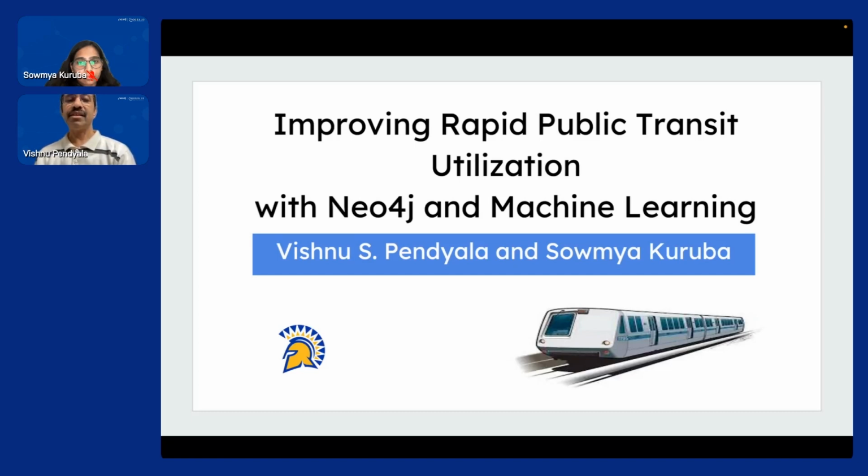This is just an academic project, and hopefully if BART is interested, we can sell our ideas to them. But for now, it's an academic project, and it combines both machine learning and graph databases to provide value to the commuters. There are many applications using machine learning on graph databases, but this one does the reverse. It uses graph databases on the results from machine learning.